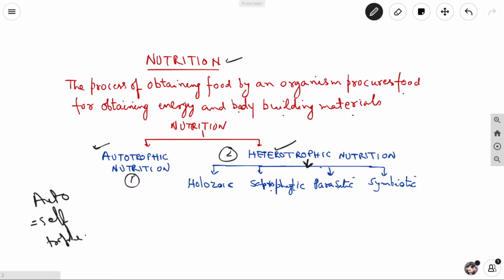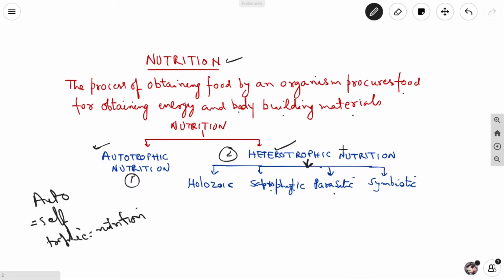So when an organism prepares its own food by itself, it is called the autotrophic mode of nutrition. In heterotrophic nutrition, an organism depends for its food on other organisms. Heterotrophic nutrition is subdivided into holozoic, saprophytic, parasitic and symbiotic nutrition.